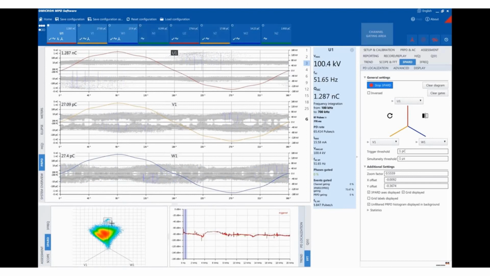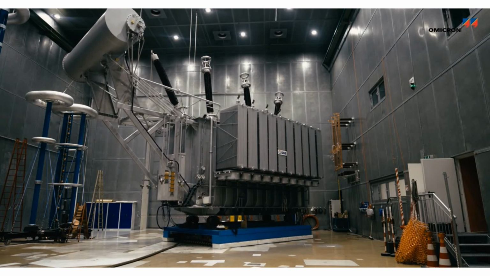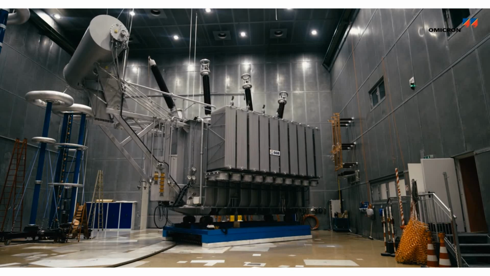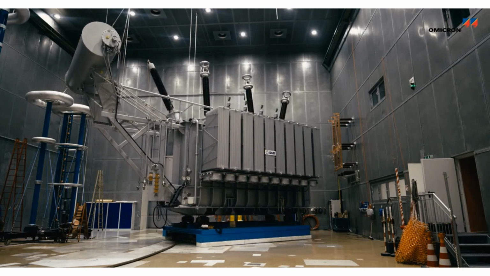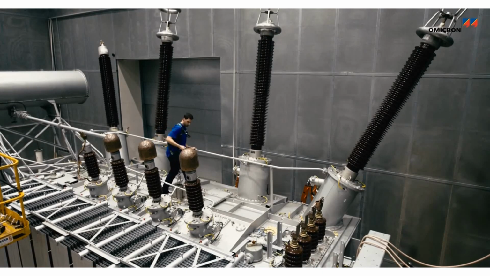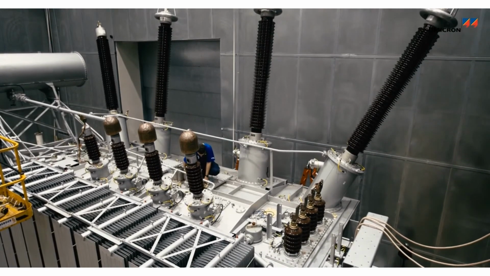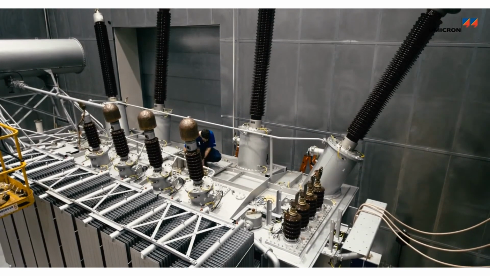Therefore, it is important to detect, assess, and localize the PD source, and to make necessary repairs to keep transformers operating properly. PD testing is considered the most reliable method of evaluating the insulation condition of transformers during factory acceptance and site acceptance testing.